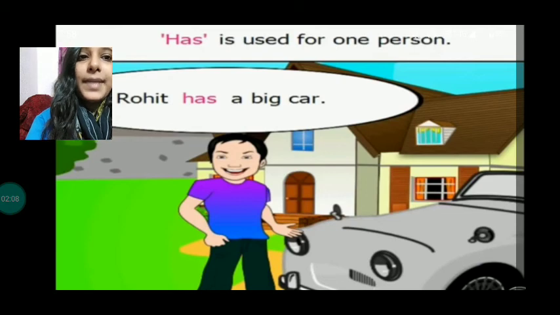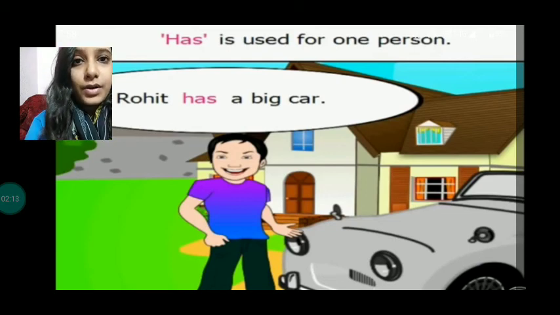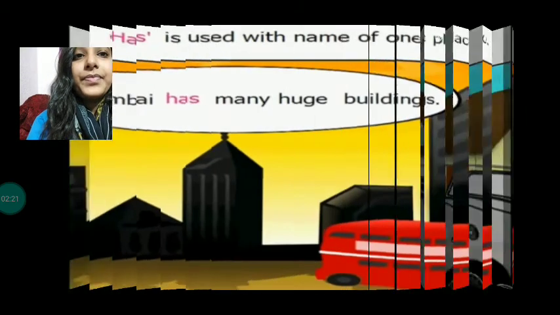Rohit has a big car. Now it tells us to whom the thing belongs. Okay, Rohit has a big car. So we are talking about Rohit, a singular person. So we have added has here.